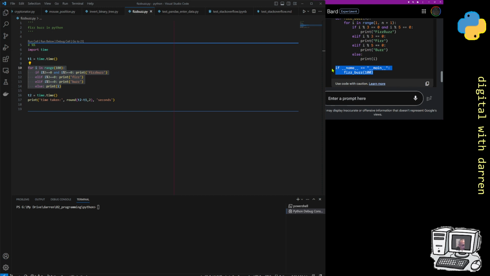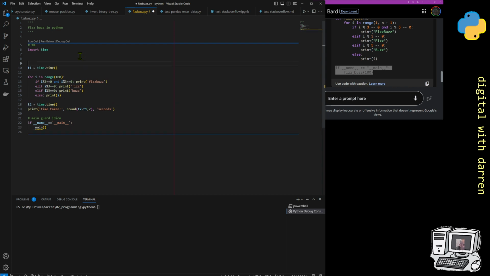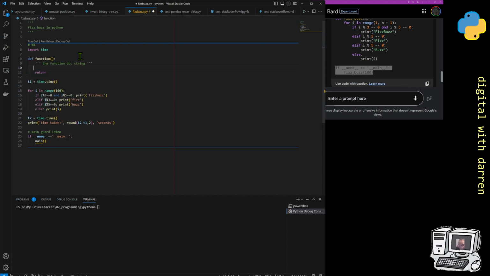And by the way, Bard and GPT, they always do this because it's probably the proper way, which is the if name equals main and then call it that way. So I actually will do that. So if the double underscore name equals main, we call a main function. And we have to therefore have a def, and we're going to have a main, right?